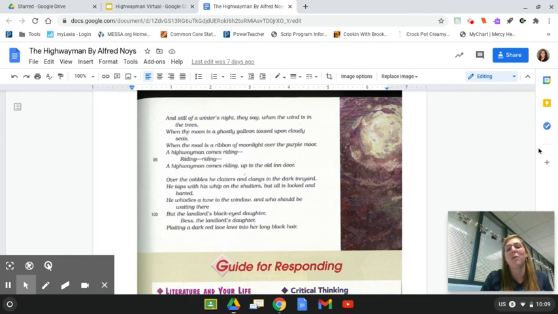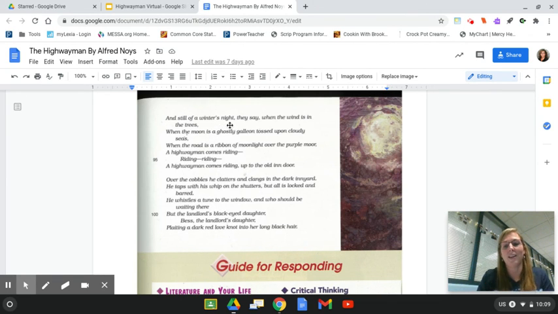Okay, if you notice, it says, and still of a winter's night, they say that. Now, legend has it, they are still together as ghosts. Their love has eternalized them together as ghosts. So this legend says on those winter's nights, when the moon is a ghostly galleon, when the road is a ribbon of moonlight over the purple moor, that the highwayman comes back to Bess and they meet up. So they're together still as ghosts.